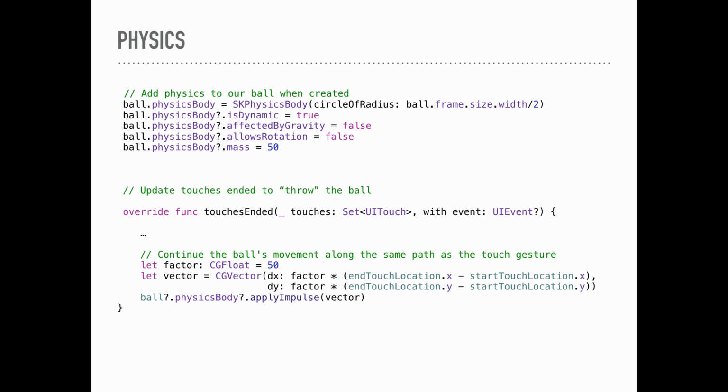So in order for our ball to continue moving through a somewhat realistic environment, we need to use physics. So physics is something that is provided by the game framework, and each node can have a physics body. So our physics body will determine how it reacts to other objects, if it reacts to gravity and other things that kind of simulate real-world environments.